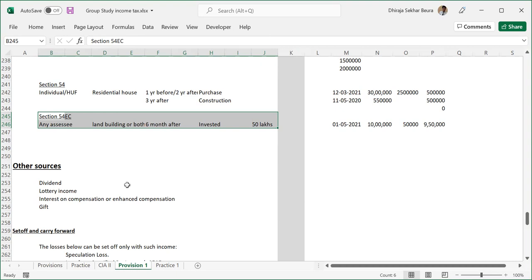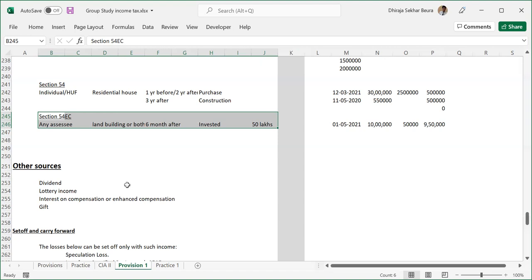So the other head that is remaining is other sources. By the name of it, you would be able to understand that whatever is not falling under other heads that we have already discussed will fall under other sources. So we have discussed salary, house property, business profession, and capital gains. Other than that, suppose you are receiving some dividend, some lottery income, or some interest on securities which is not being taxed under business profession, in that case that will also fall under this head. If you are receiving a gift more than 50,000 in cash, or any other type of gift more than again 50,000, those will be coming under this head only.